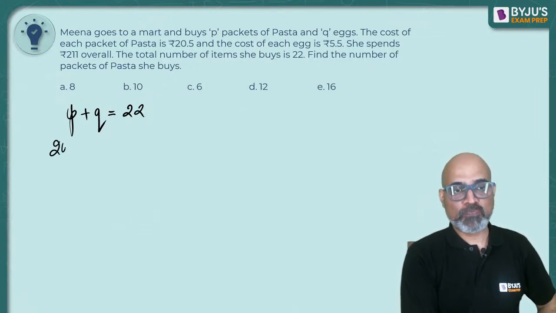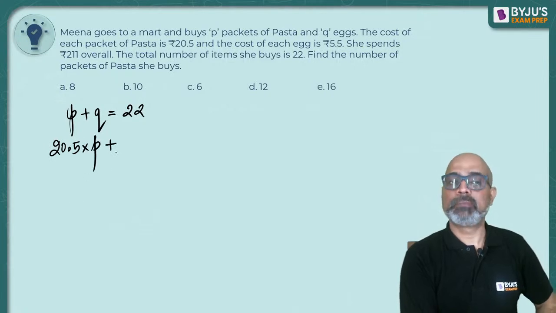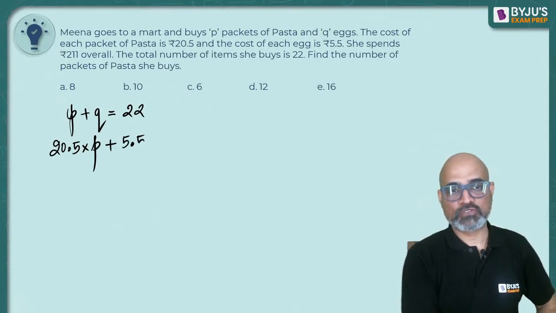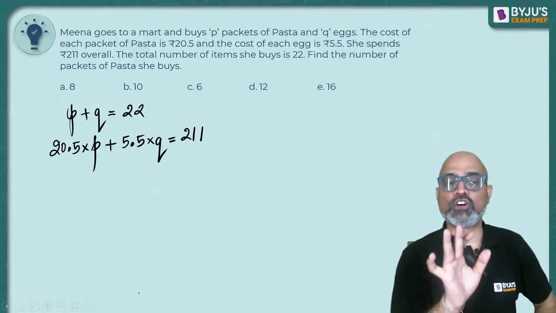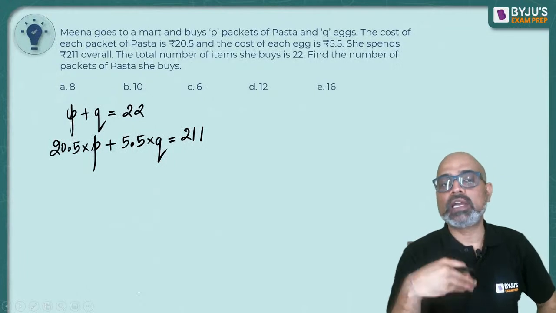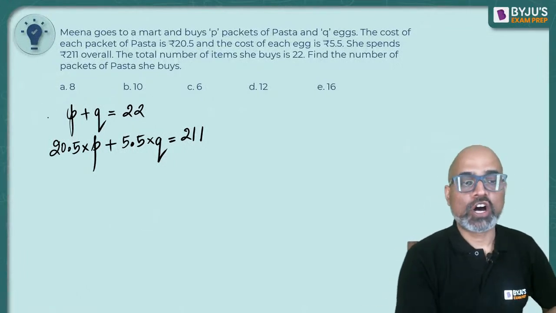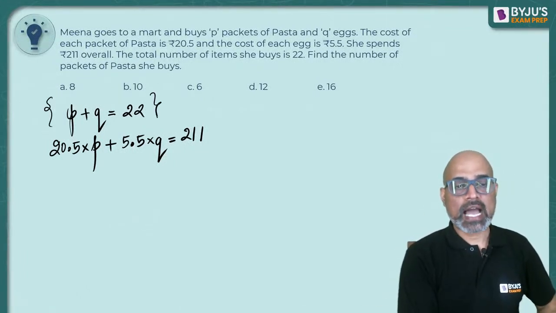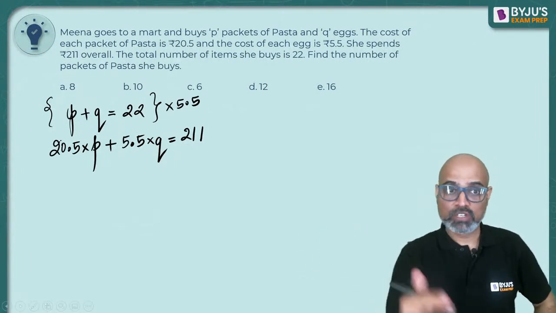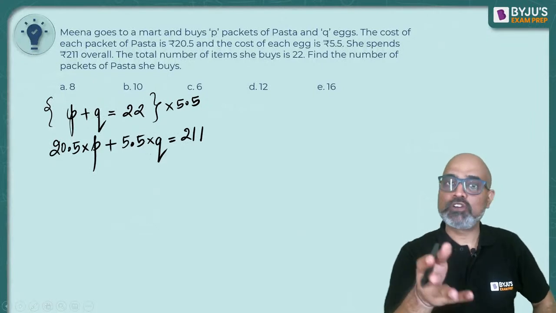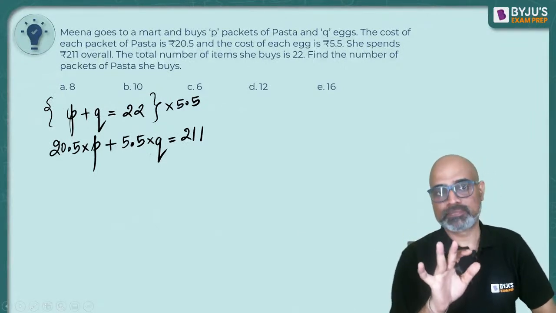Now each packet of pasta costs 20.5, so 20.5 into P plus each egg costs 5.5, so 5.5 into Q. This total is 211. I have to figure out the value of P, which means I have to eliminate Q. So how will I eliminate Q? I'll multiply the entire equation P plus Q equals 22 by 5.5, so that 5.5Q and 5.5Q get subtracted and disappear.